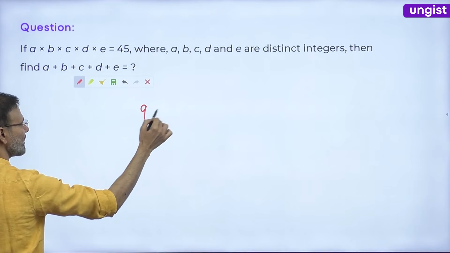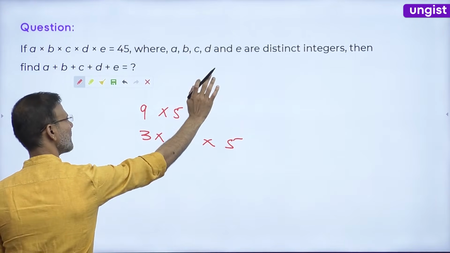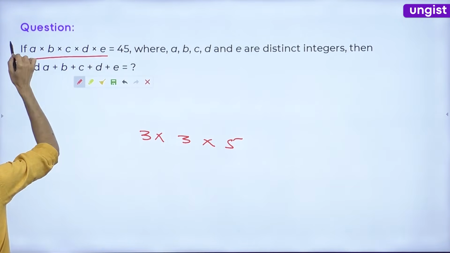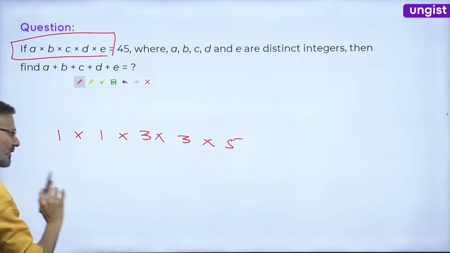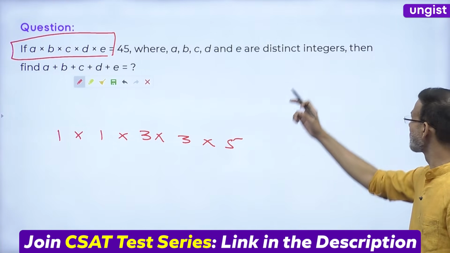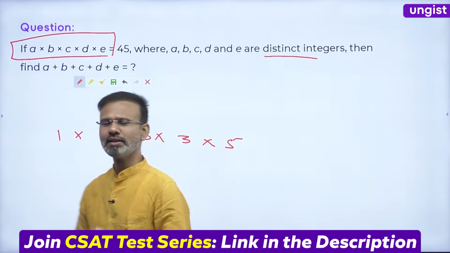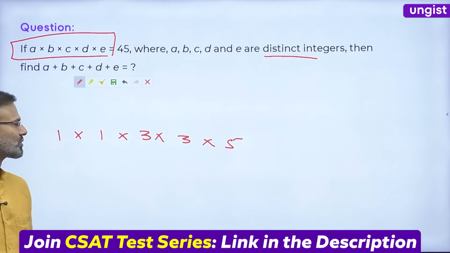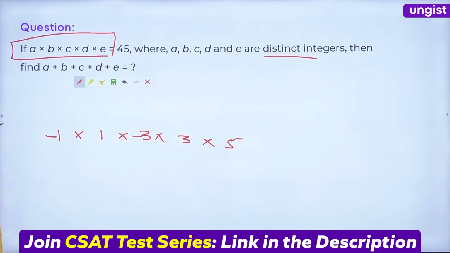So 9 into 5 is 45. So 9 can be written as 3 into 3 into 5, right? Now friends, the question is saying the product of 5 integers is 45, okay? So as many ones as we can multiply from our side, it is like a privilege with 1. But they are saying distinct also. I'm coming to that situation. They are saying distinct integers. So friends, to make them distinct, put negative. Right everyone? That's why now all of them are distinct and the product of 5 integers becomes 45.